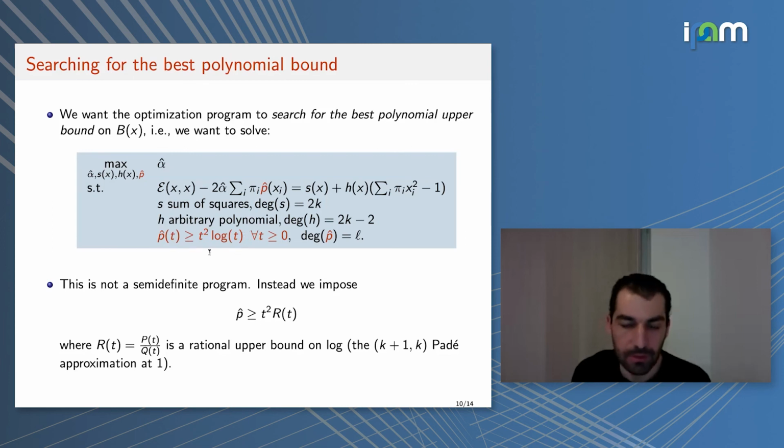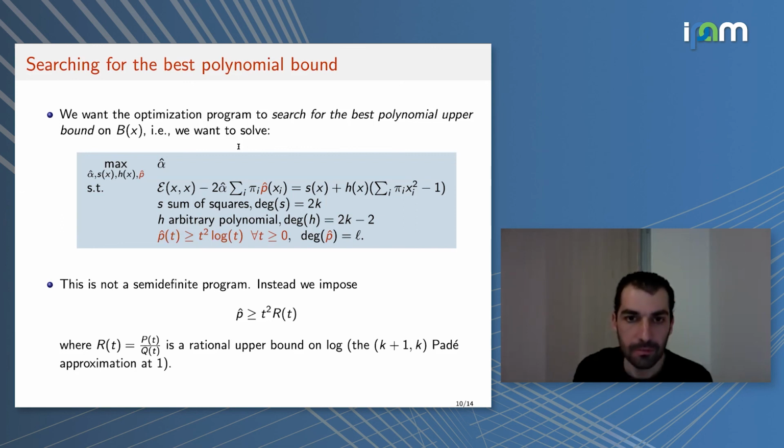This is not directly solvable exactly, but we can do something quite close to it, where essentially we replace the log by a certain rational approximation or rational upper bound on the log based on Padé approximation. These are very good approximations of the log. And then we impose this constraint by another sum of squares constraint, but a sum of squares constraint on the real line. Essentially, this more adaptive way of looking for a polynomial upper bound performs in general much better than the Taylor bound.